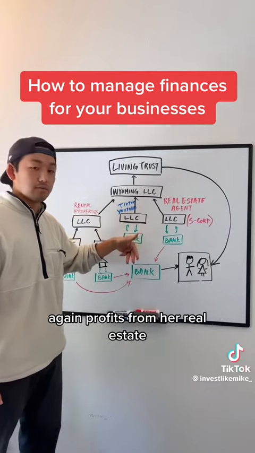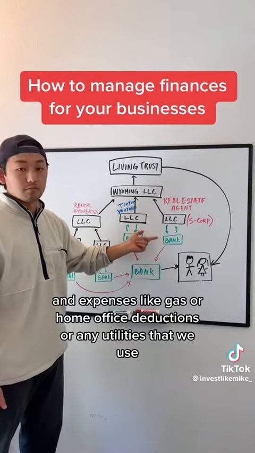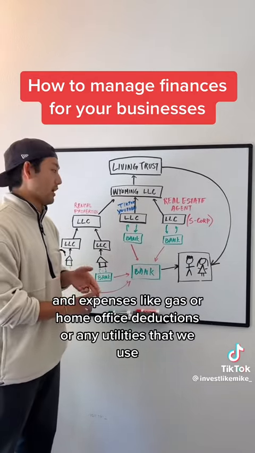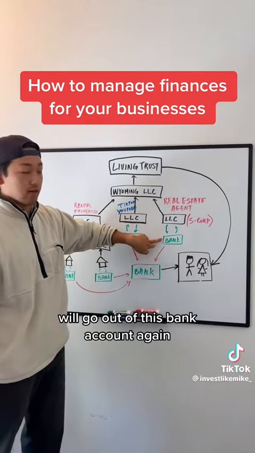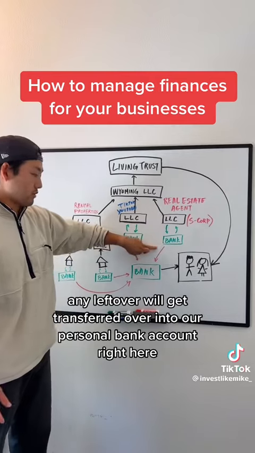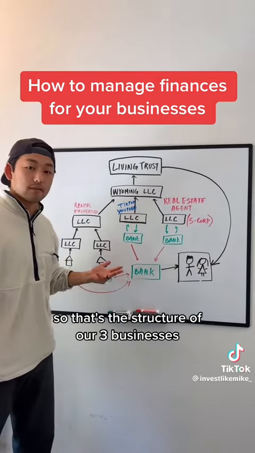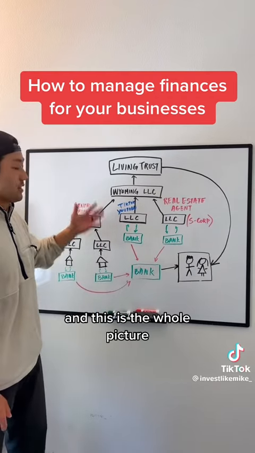Again, profits from her real estate agent business will go into the bank. Any expenses like gas or home office deductions or any utilities that we use or her phone bill will go out of this bank account. Again, any leftover will get transferred over into our personal bank account right here. So that's the structure of our 3 businesses. That's how we manage the money. That's how we manage the bank accounts. And this is the full picture.